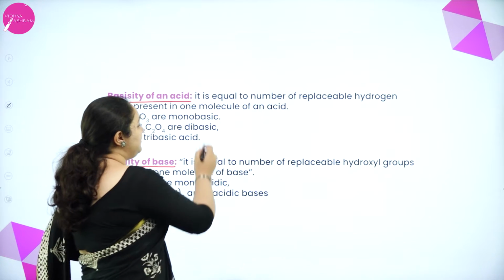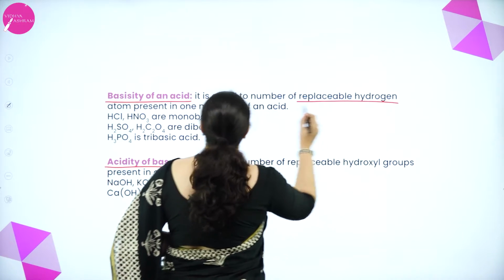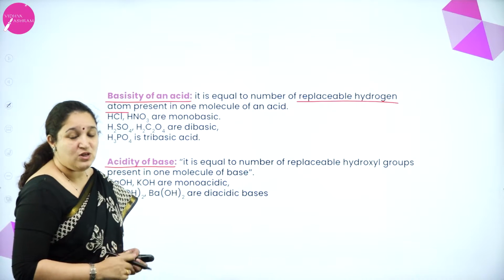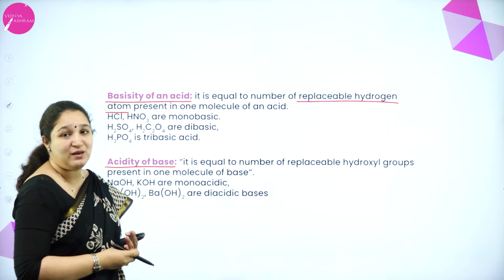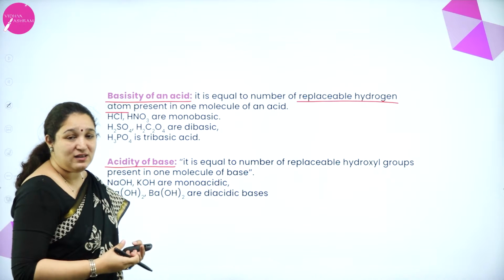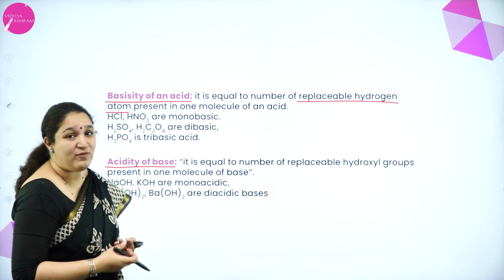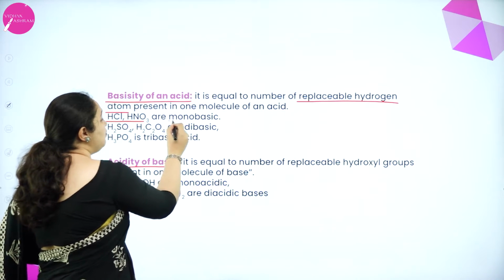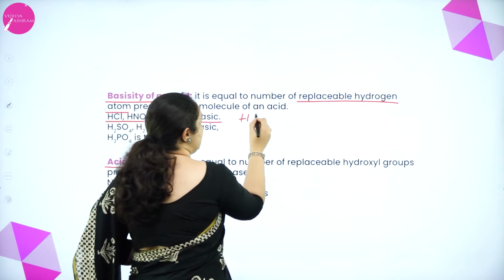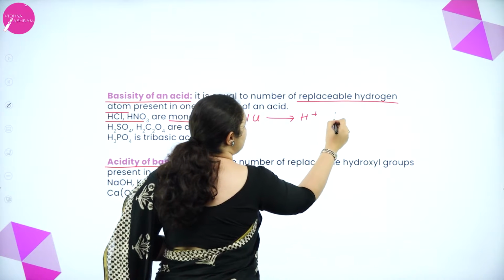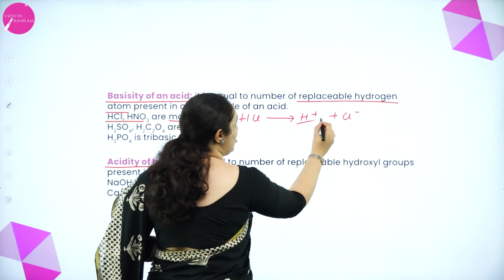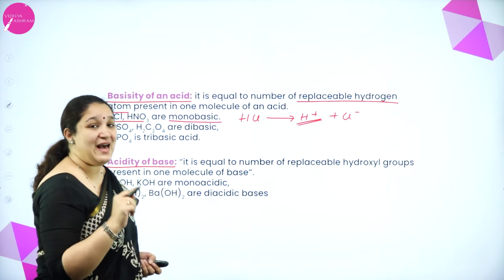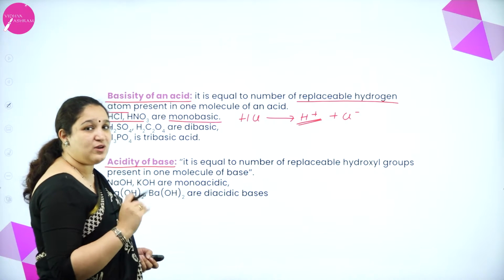Basicity of an acid is equal to the number of replaceable hydrogen atoms present in one molecule of an acid. So how many hydrogen atoms are replaceable? That is the basicity of an acid. For example, HCl and HNO3 are monobasic. That means HCl can give away one H plus ion and forms Cl minus ion. So how many H plus ions did it give? One. So it is a monobasic acid. HNO3 also can give away one.